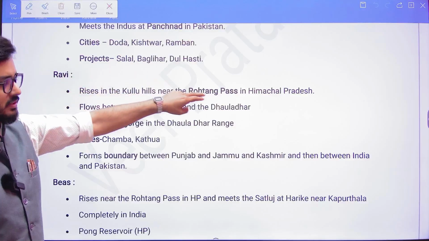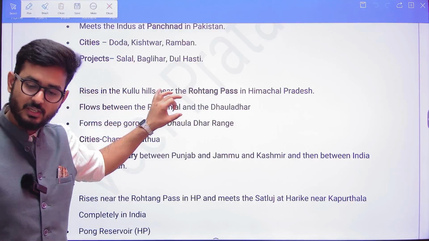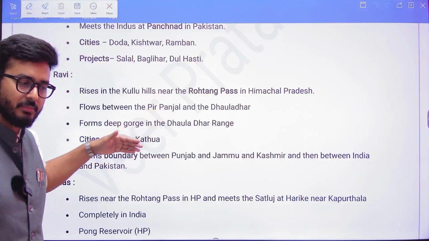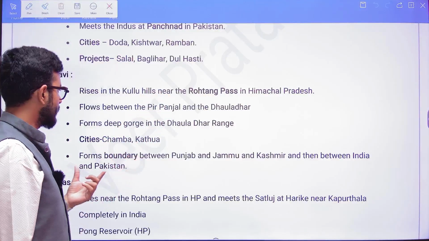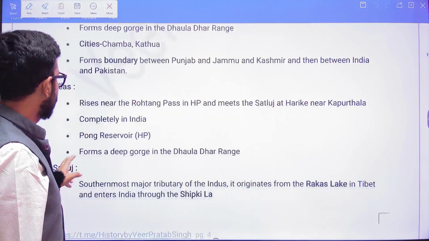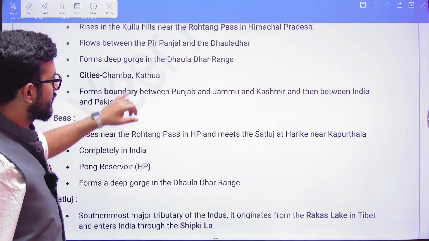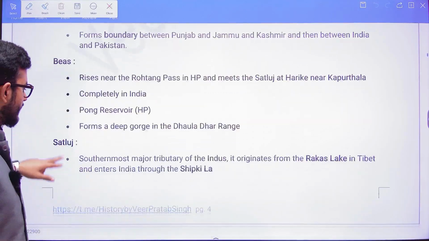When we talk about Ravi, it originates in the Rohtang Pass in Himachal Pradesh, and it flows between the Pir Panjal and Dhauladhar Himalayan ranges. The cities on the banks of Ravi are Chamba and Kathua. Then Beas is also from the same Rohtang Pass, and it is completely in India.